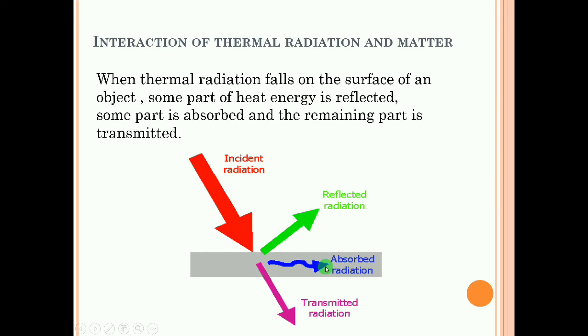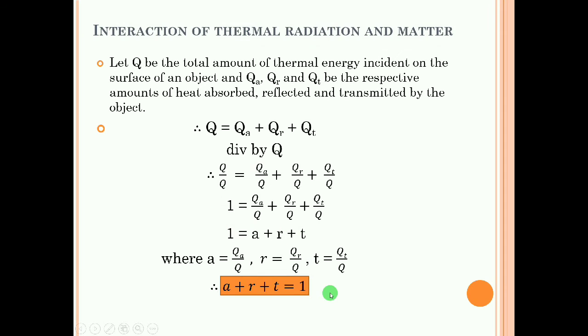So three ways we consider when incident radiation falls on the surface of an object: some part is reflected, some is absorbed, and some is transmitted. Suppose total Q amount of heat radiation is incident on the object. Suppose QA is the amount absorbed, QR is the amount reflected, and QT is the amount transmitted.